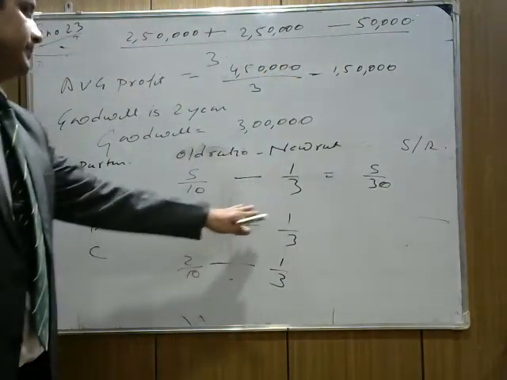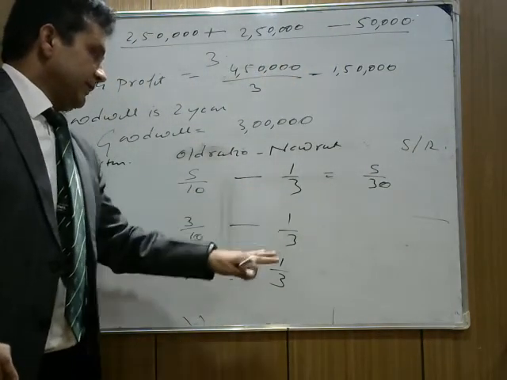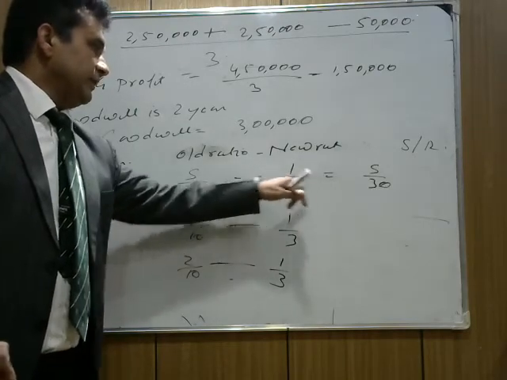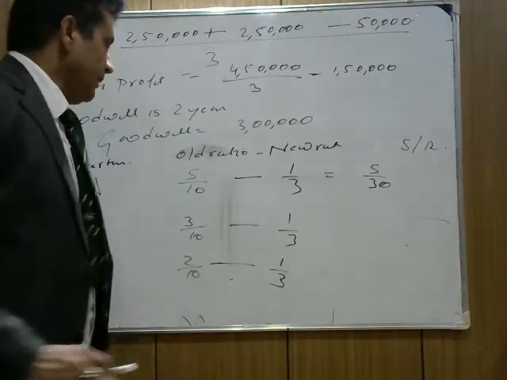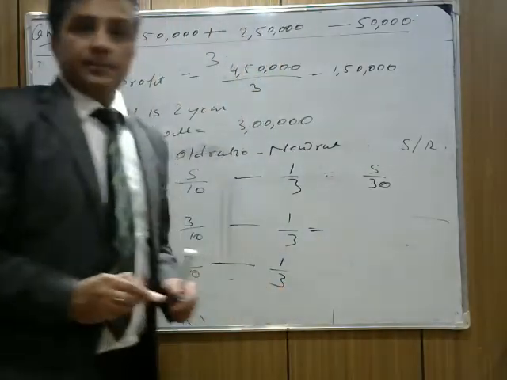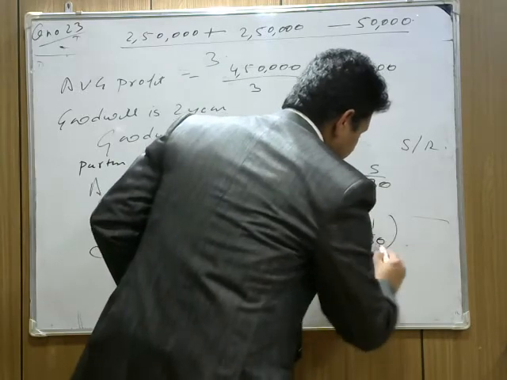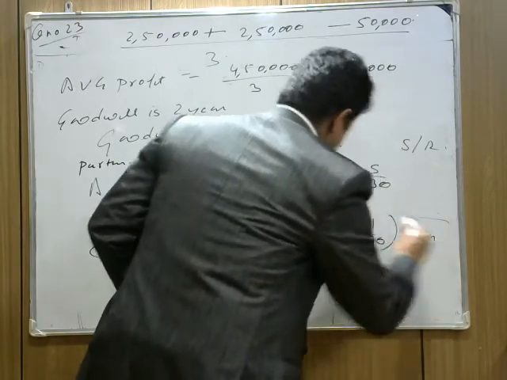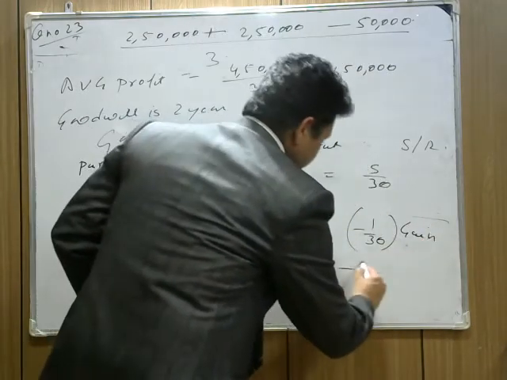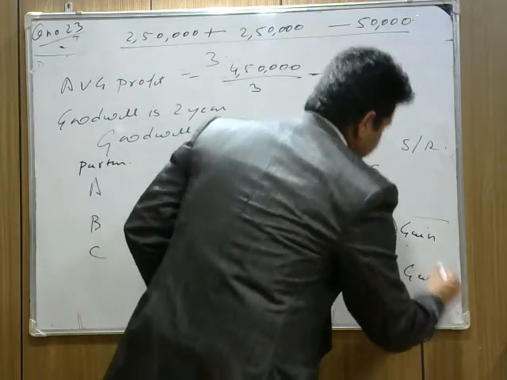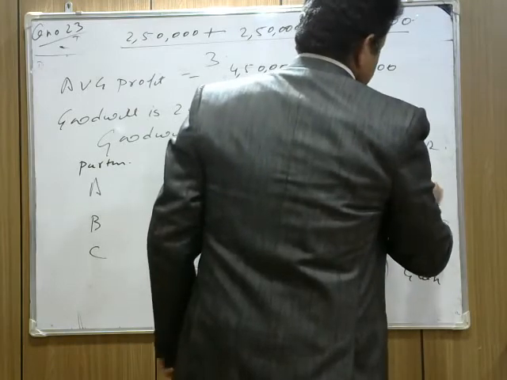If you take the LCM, then 30 will be the LCM. 15 minus 10 is 5 by 30. For B it's coming 1 by 30, minus 1 by 30 is gaining. And for C you find minus 4 by 30, again gaining. So who's sacrificing? A is sacrificing.